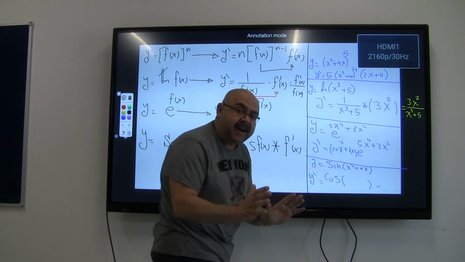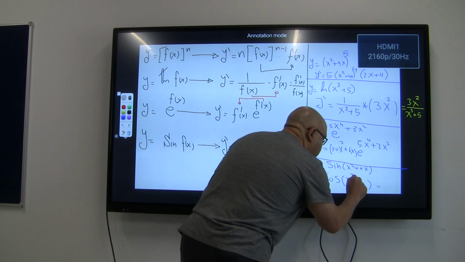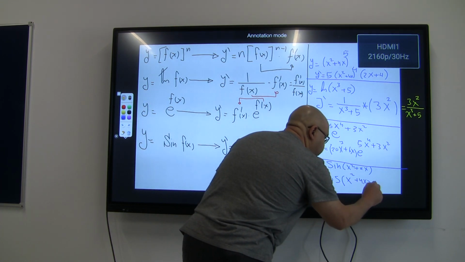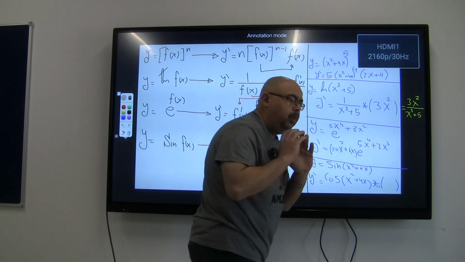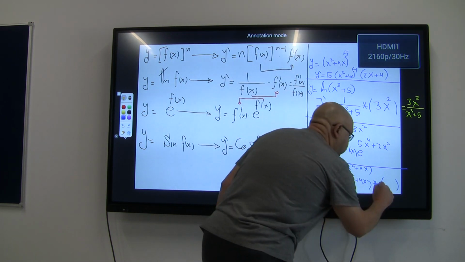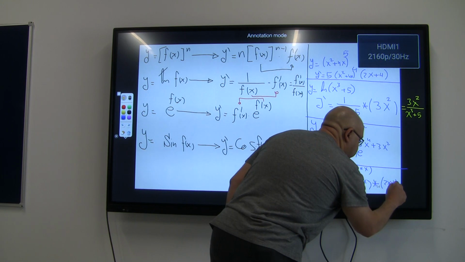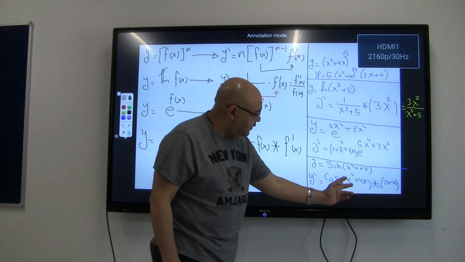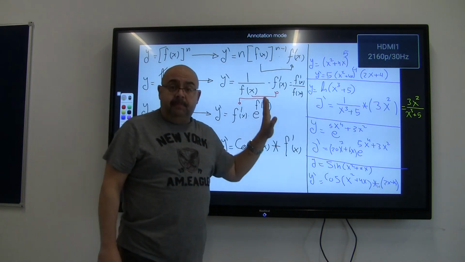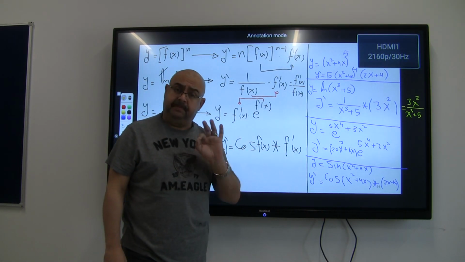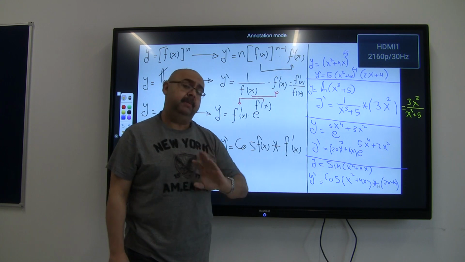The same bracket, which is x squared plus 4x. And don't you forget, times the derivative of this angle, whatever it is. So it's going to be 2x plus 4. I've differentiated this function. This is really very important, very short, to the point, and it's very important to remember all of this.